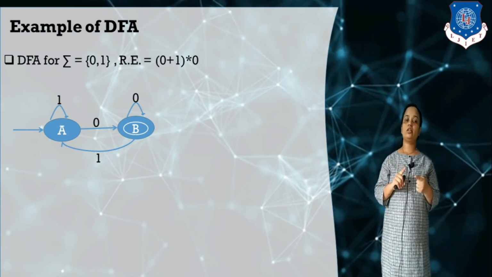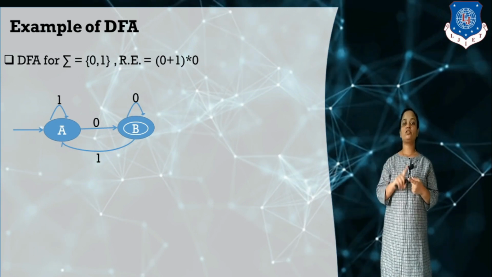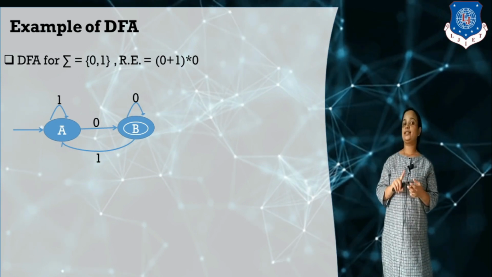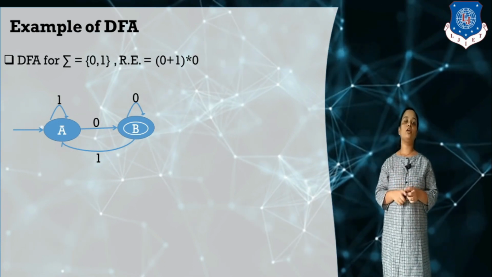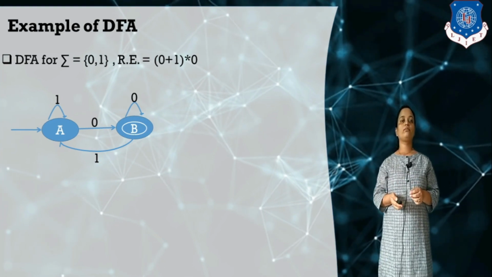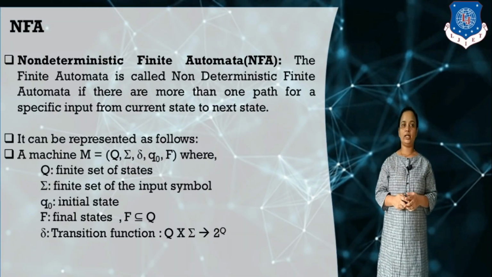So there is first additional thing: for every input symbol we need to show the transition, and the second condition is it moves to only one state. So it is called the deterministic finite automata. Now move on to the next, non-deterministic finite automata. What is non-deterministic finite automata?